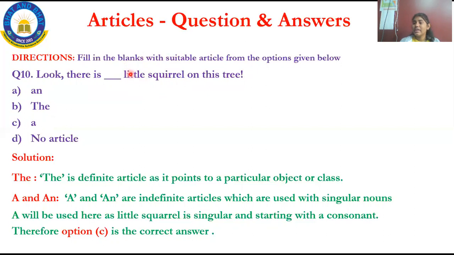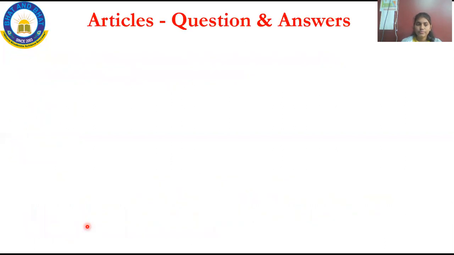Little squirrel is one word, that is a singular noun, and it is started with a consonant. What are consonants? Except the 5 letters, that is A, E, I, O, U, leave those 5 letters, the rest are all called consonants. So here little squirrel starts with a consonant. I have to fill with option C, that is a. Read the sentence once. Look, there is a little squirrel on this tree. This is how you have to answer. Option C is the correct answer. I hope you all understood. We'll move on to the next question.